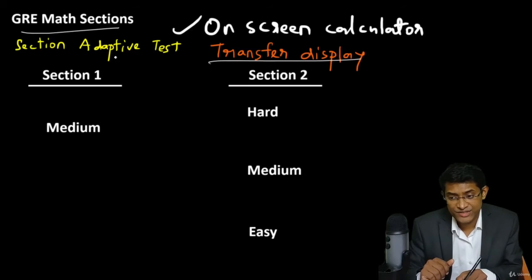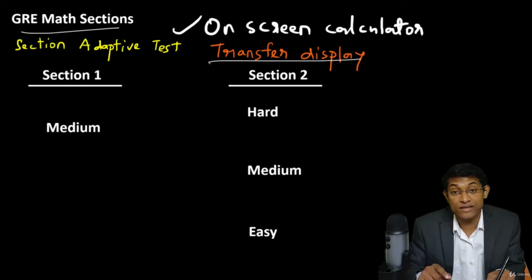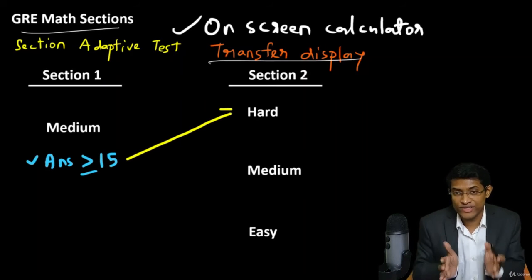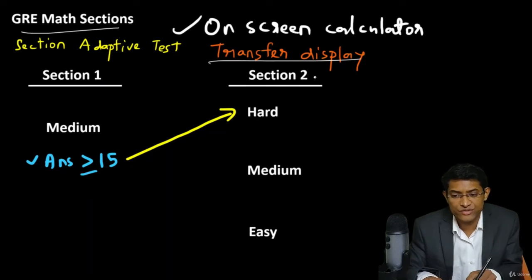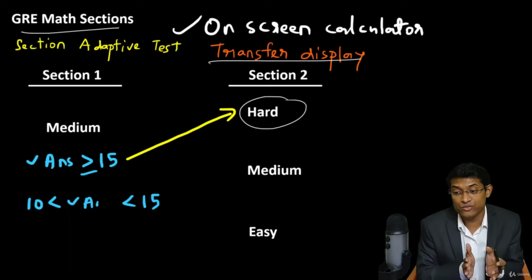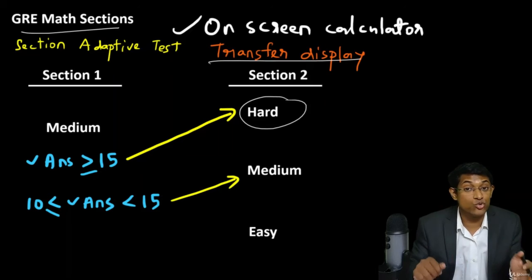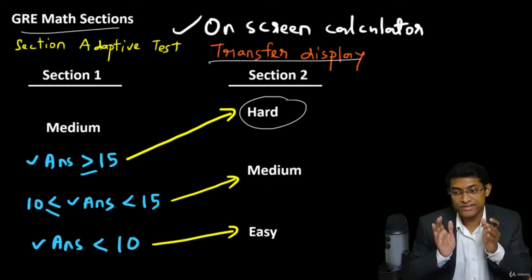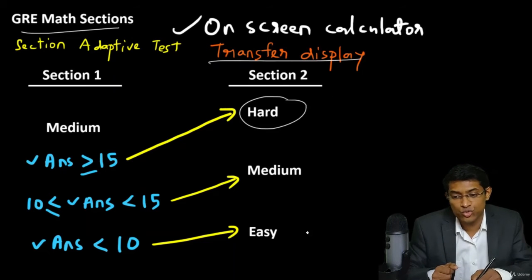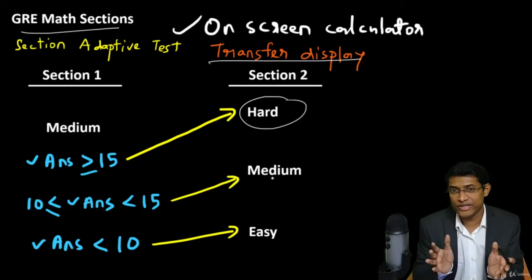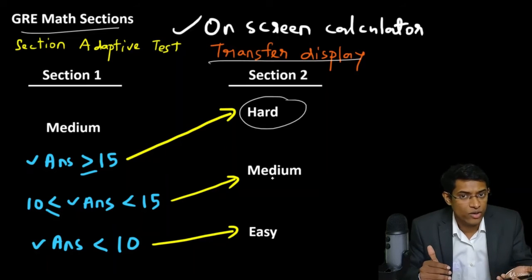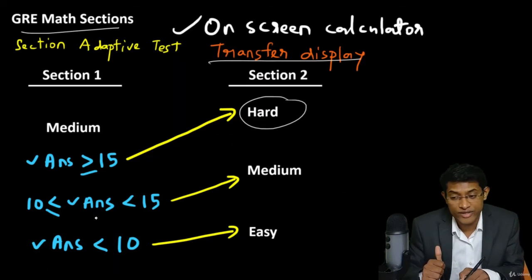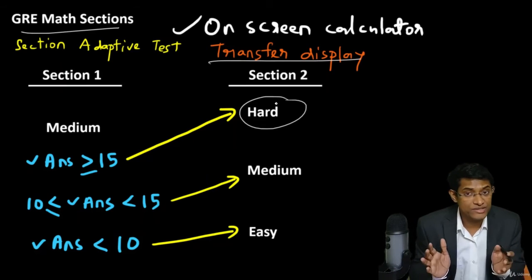Now, in section 1, out of 20 questions, if you have done more than or equal to 15 questions correctly, then your section 2 would be hard. If you're getting between 10 and 15 questions correct, then your section 2 would be medium. And if you're getting less than 10 answers correct in section 1, then your section 2 would be easy. Now, these are approximate values. It can go up and down by 1 point or 1 question. All right.